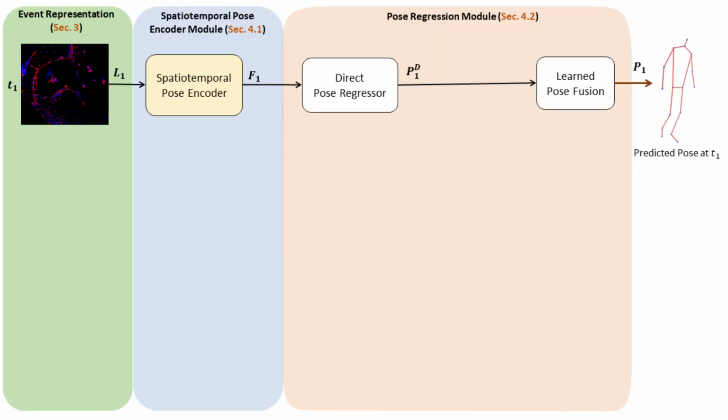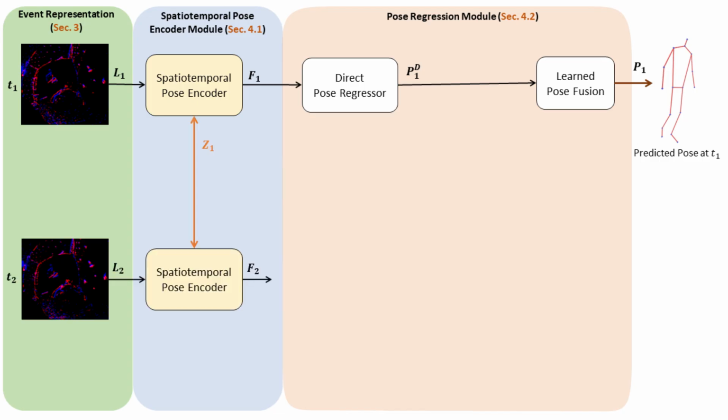At the first time step, we predict the direct 3D pose and initialize both the SSM latent state Z and the pose fusion state X. From the second time step onward, the encoder uses the SSM's internal state to extract temporal features and updates this state based on the current input.